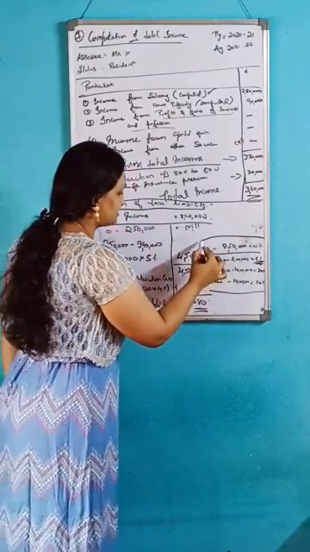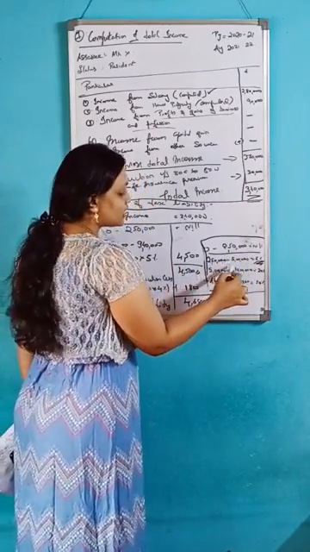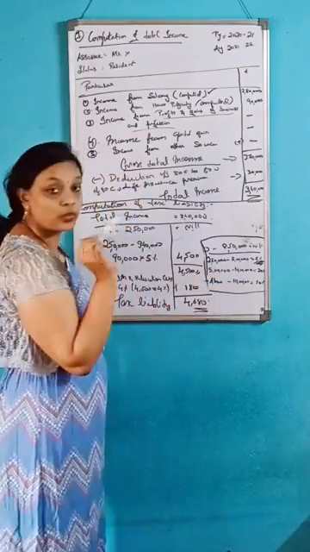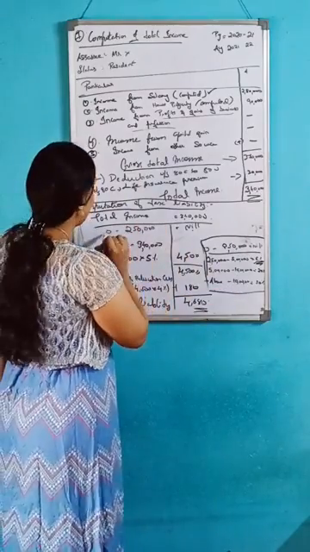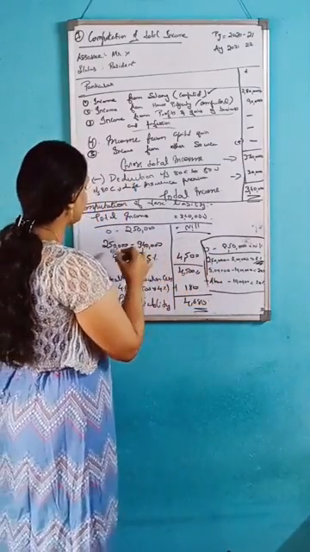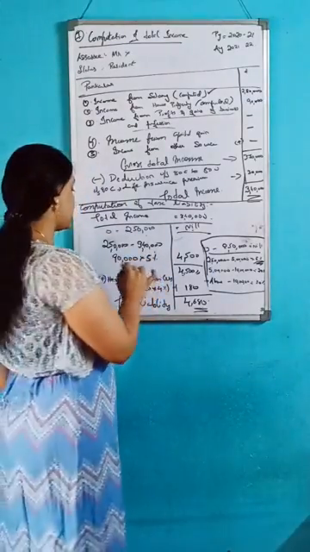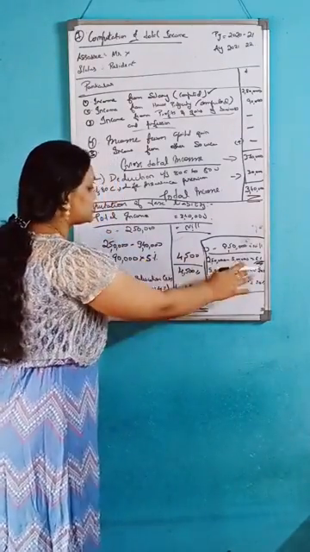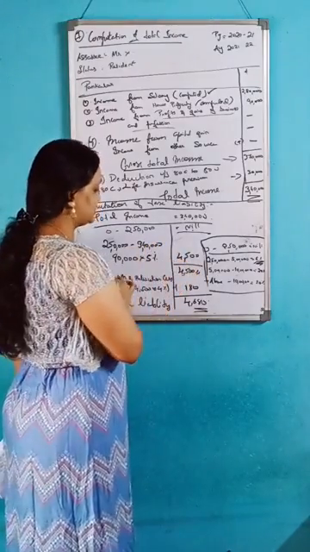From the total income, you should see the tax liability. Here there is a slab: 0 to 2,50,000 is nil, 2,50,000 to 5 lakh is 5%, then 5 lakh to 10 lakh is 20%, and above 10 lakh it's 30%. Based on this we will apply here. So 0 to 2,50,000 is nil, and 2,50,000 to 3,40,000, you should take the difference. You will get 90,000, and we take the percentage, that is 5%. While calculating, you will get 4,500.